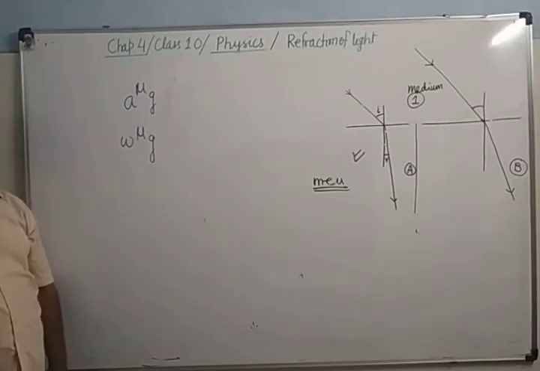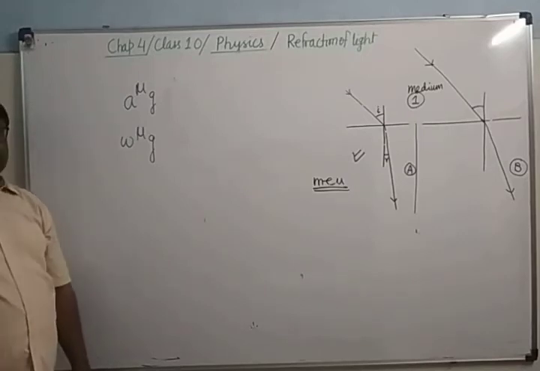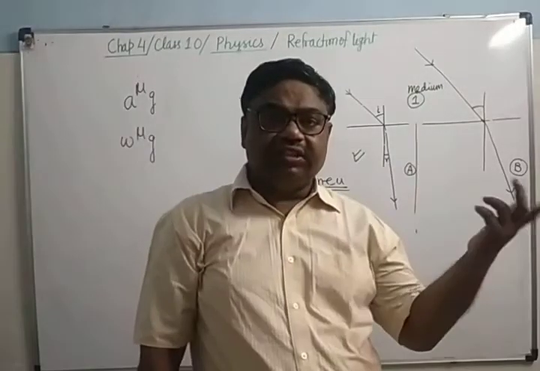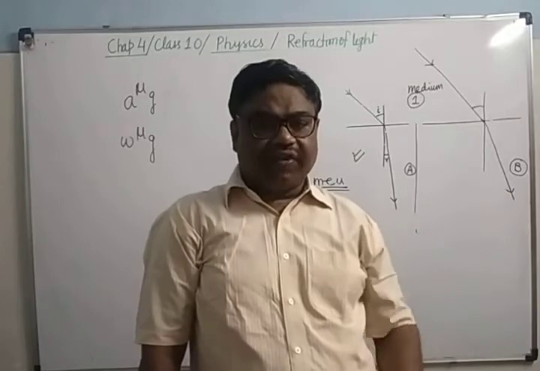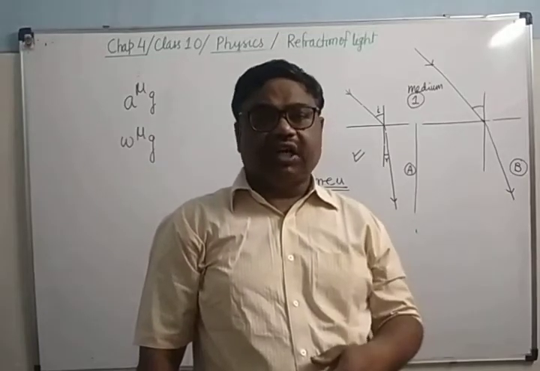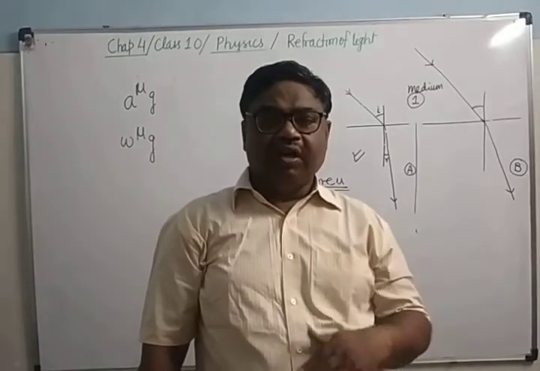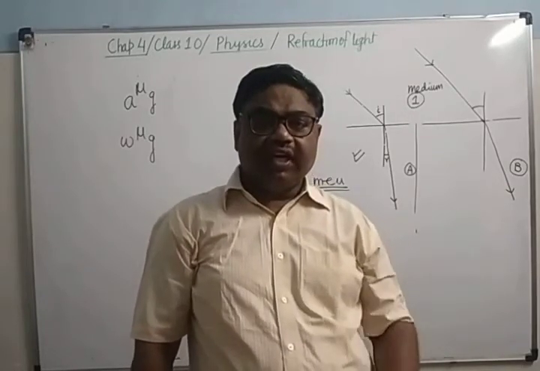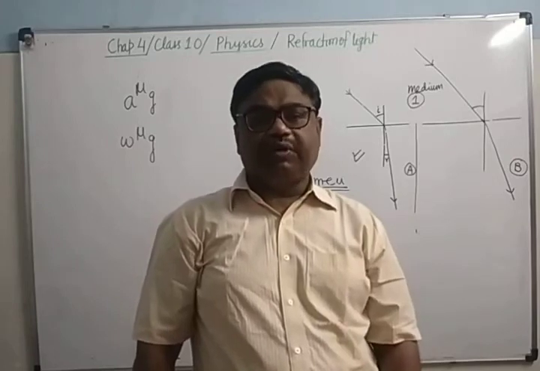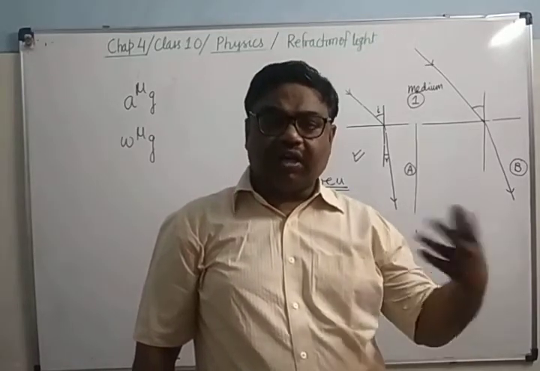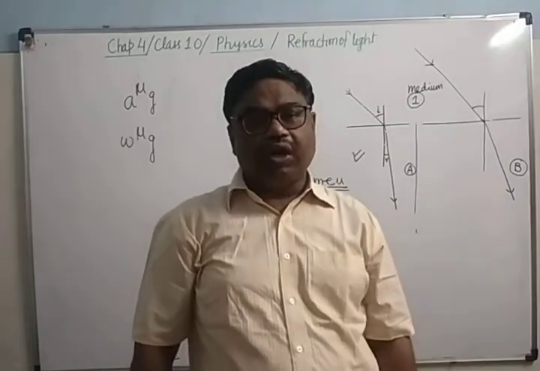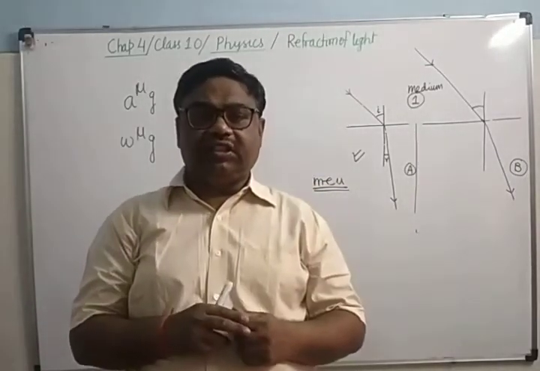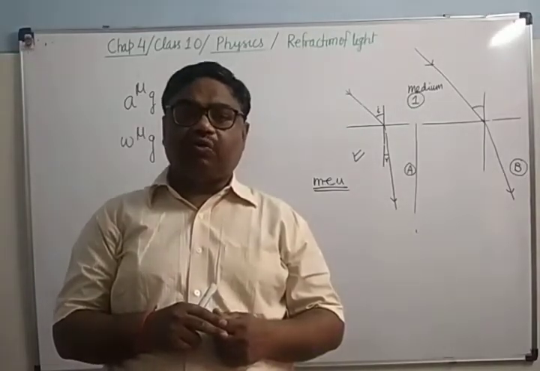It's clear? It means the refractive index of a medium changes on changing the surrounding medium. Glass has some refractive index with respect to air, some other refractive index with respect to water, and some other refractive index with respect to alcohol. So glass has different refractive indices with respect to different surrounding media.